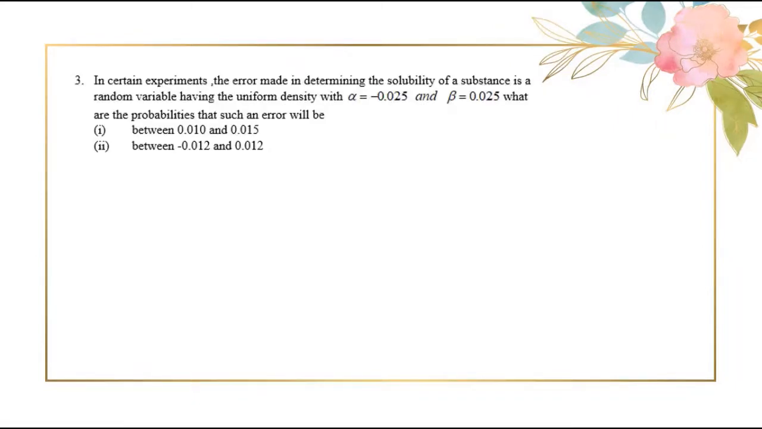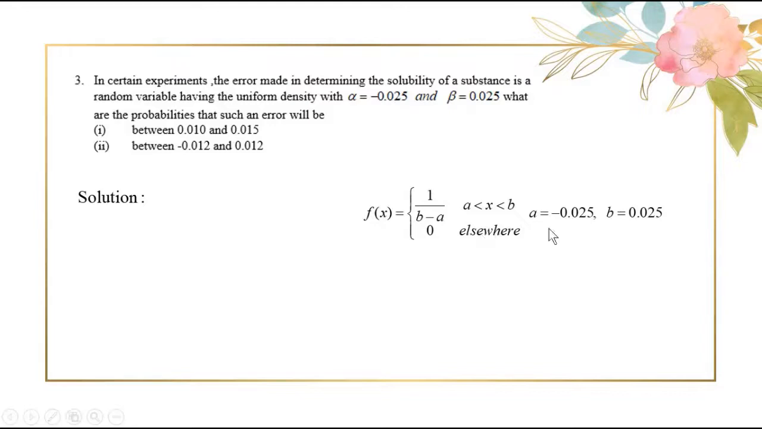Problem 3. In certain experiments, the error made in determining the solubility of a substance is a random variable having the uniform density with alpha equal to −0.025 and beta equal to 0.025. What are the probabilities that such an error will lie between 0.010 and 0.015? Second question, between −0.012 and 0.012. Now let us first find out the probability function of uniform distribution. We know this is our function where a stands for alpha and b stands for beta. After substituting these values, we get our probability function.